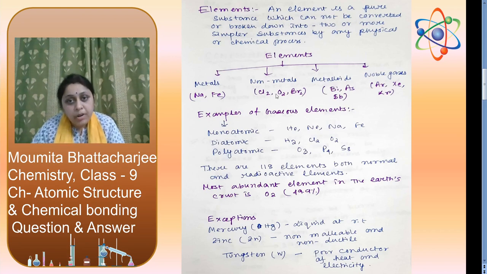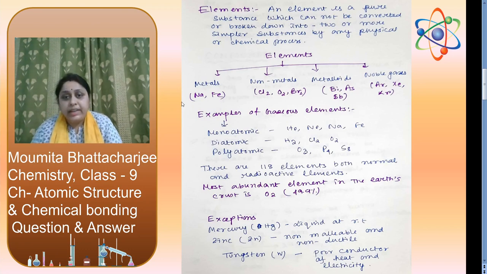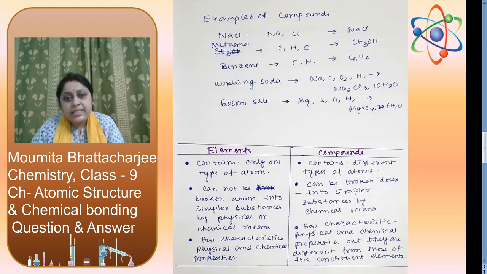Non-metals are non-malleable. Metals are ductile. Ductile means they can be drawn into wire. Copper, we can make wire from copper. Non-metals are non-ductile. Metals are monoatomic, and non-metals may be diatomic or polyatomic. Metalloids are always monoatomic. Noble gases are always monoatomic. Now there are some exceptions.